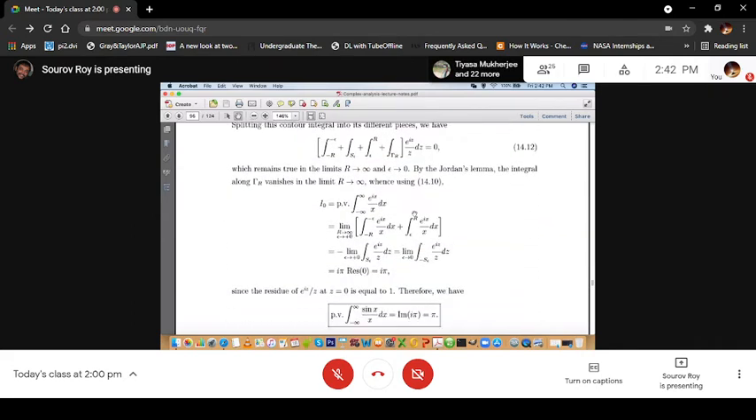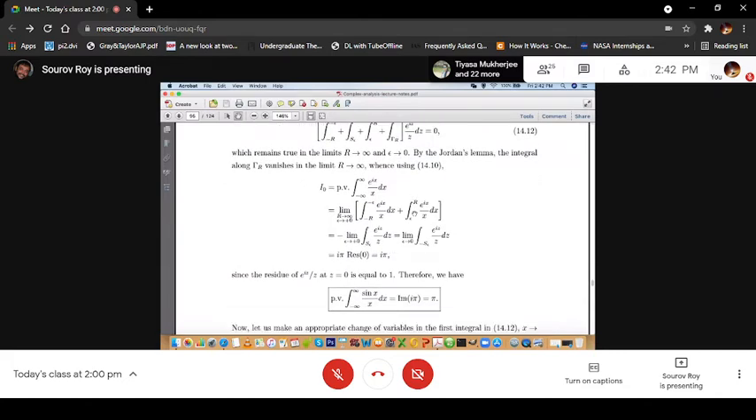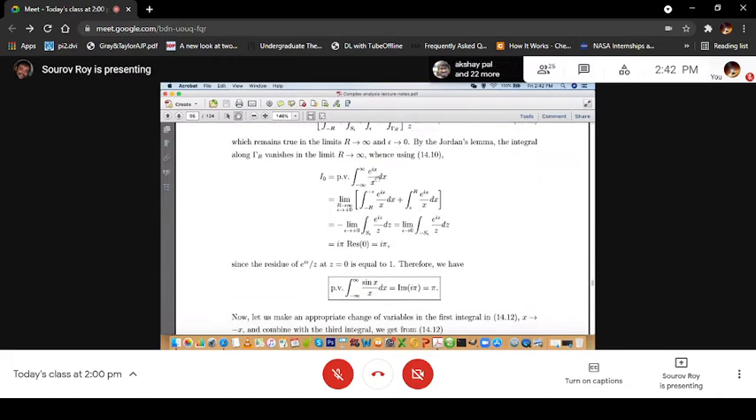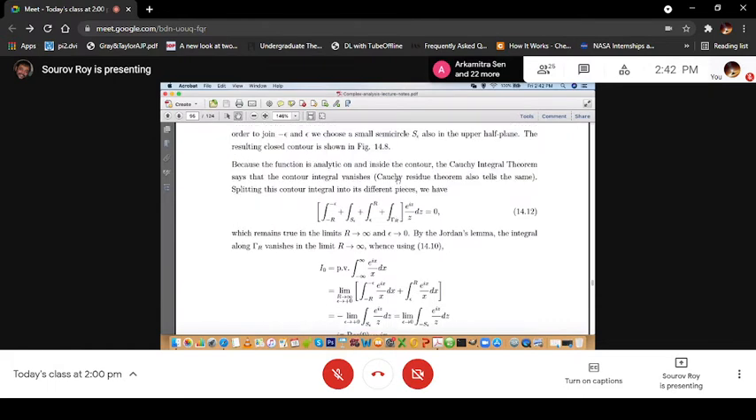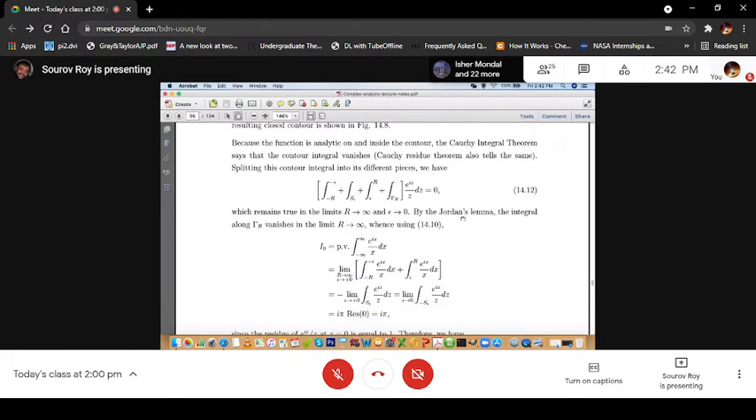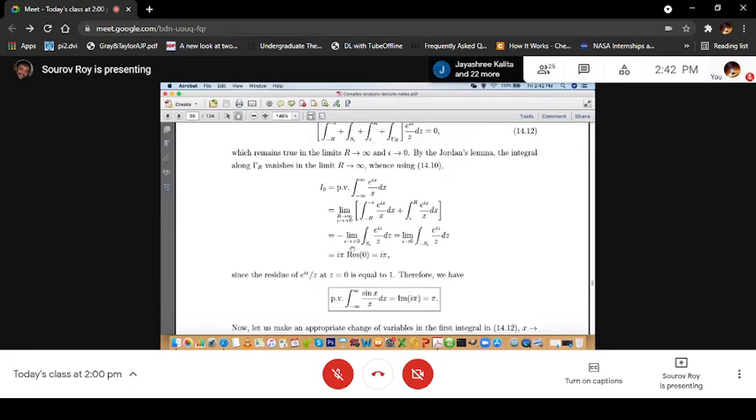So we get I0, the principal value of the integral from minus infinity to plus infinity of e to the power ix by x dx, which is the limit r tending to infinity, epsilon tending to plus 0, of the integral from minus r to minus epsilon of e to the power ix by x dx, plus the integral from epsilon to r of e to the power ix by x dx. And that is equal to, from here, this goes to the right hand side with a negative sign, so that is minus the limit epsilon tending to plus 0 of the integral along S epsilon, the small semicircular arc, of e to the power iz by z dz.